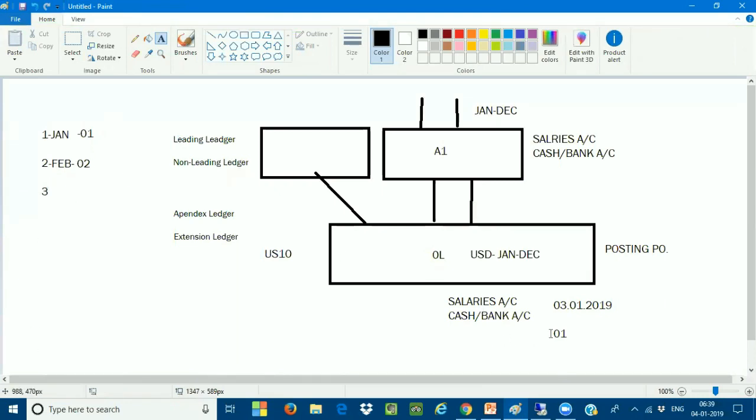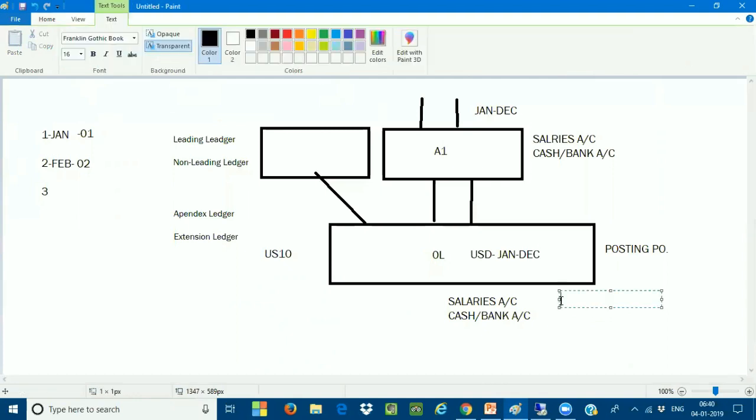Now, let us assume that these are the transactions I have posted in the month of February. I'm just giving an example. Now, let us assume that I posted on 01. Actually, the net connectivity is very, very slow. One second, please. Okay. On 01, 02, 2019, I have posted the transaction in period 2. That is the second period.